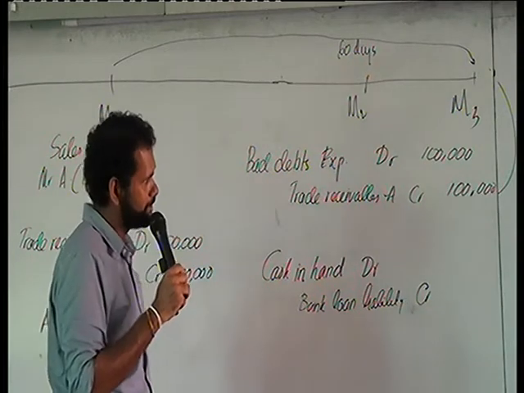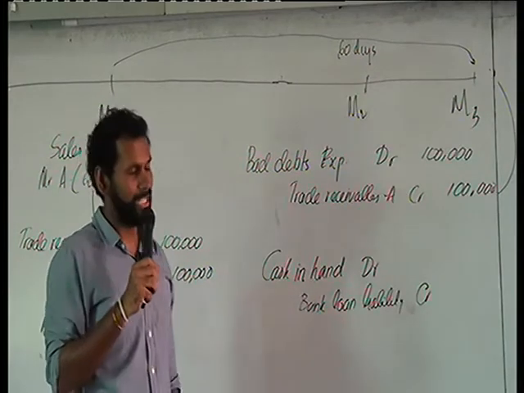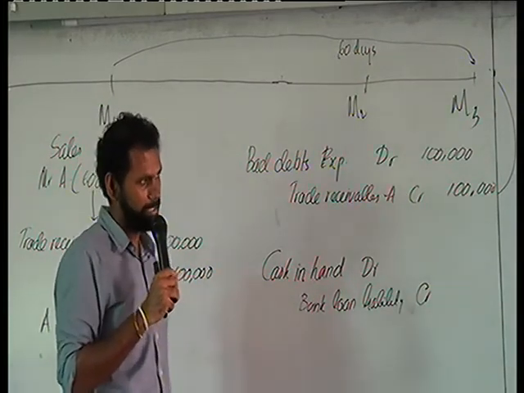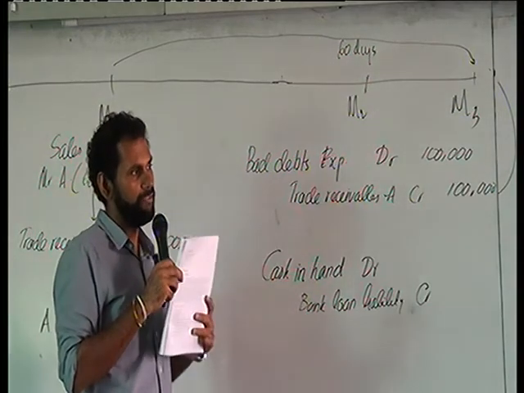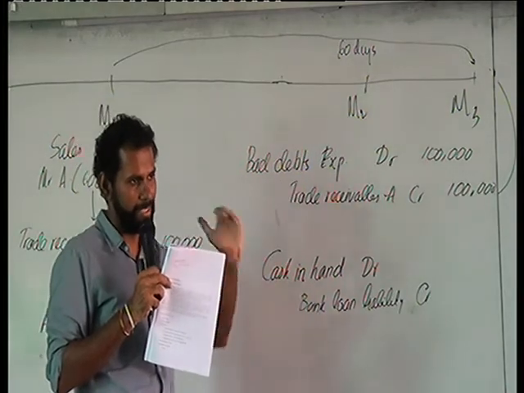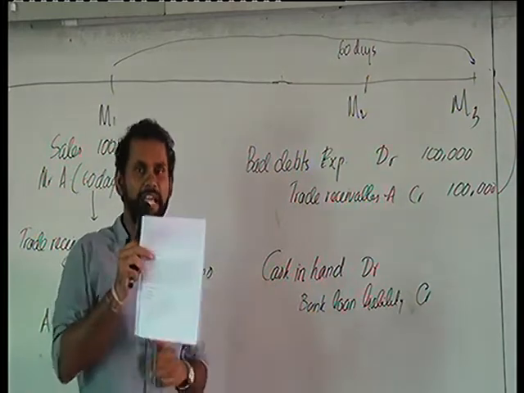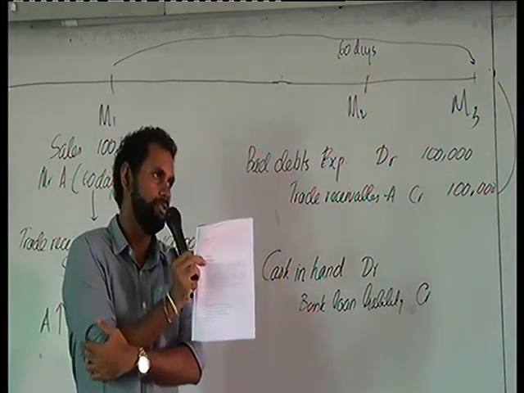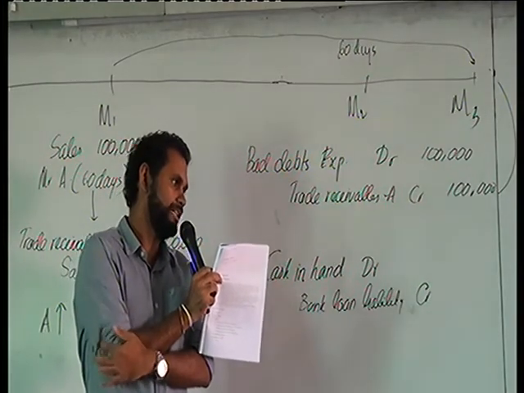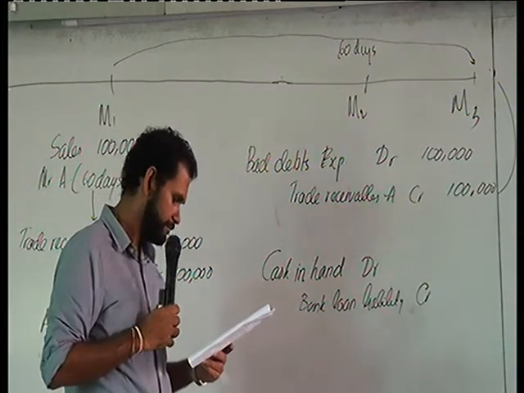So the debit entry we are writing first, that is the bank loan account, will get debited because the liability is going to reduce, and at the same time cash in hand, our asset, is going to get reduced, that is going to be credited. So bank loan debit, cash in hand credit.